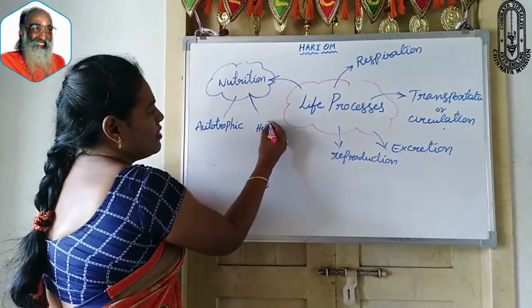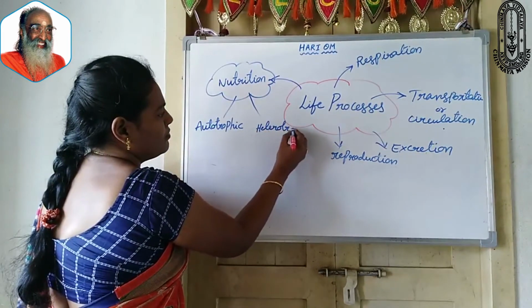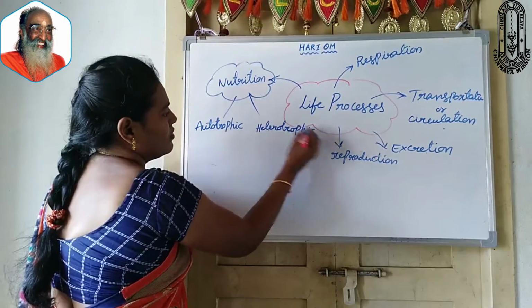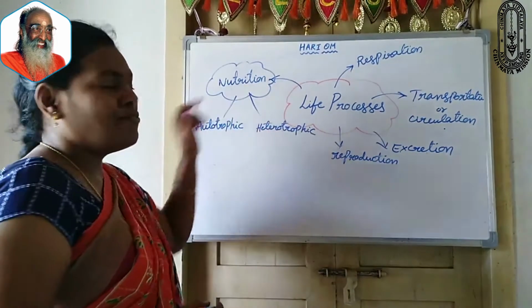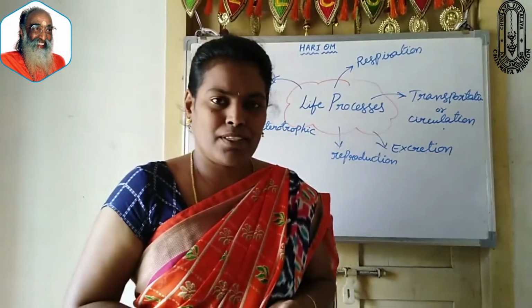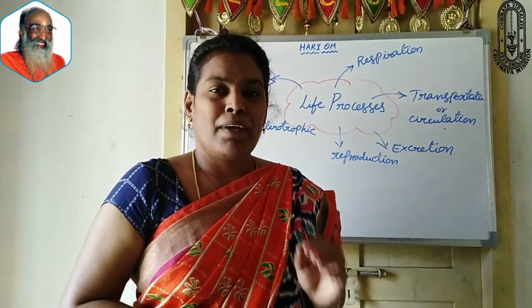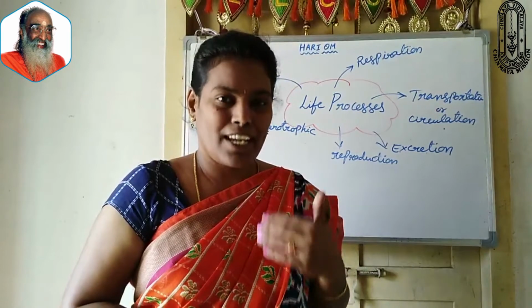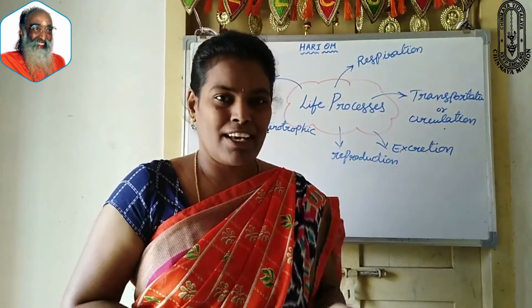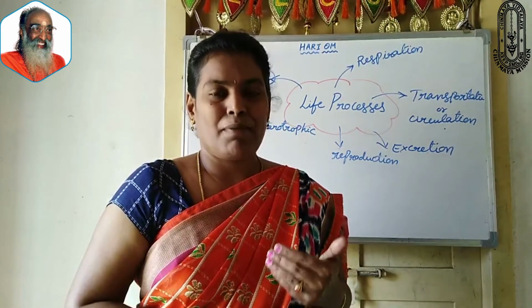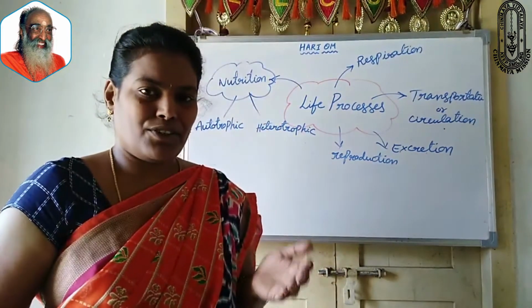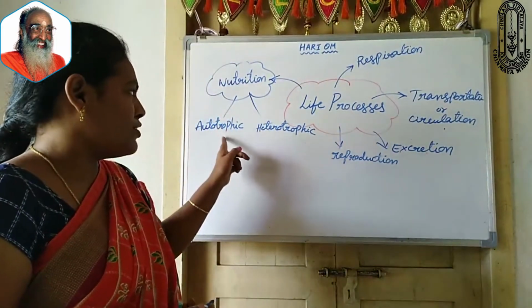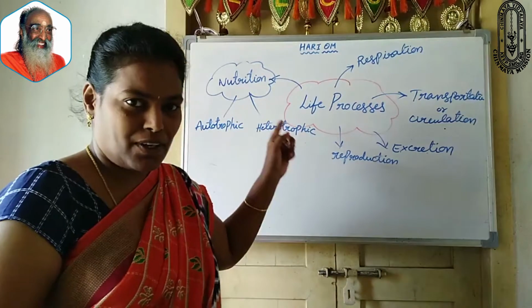Second one, heterotrophic. Depending on the mode of nutrition, that means in what way they are getting their food, nutrition is classified into two types: autotrophic nutrition and heterotrophic nutrition.